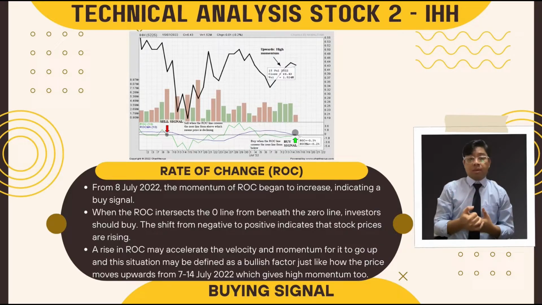An up and down pattern can be seen. So from 8 July 2022, the momentum of ROC began to increase, indicating a buy signal actually. When the ROC intersects the zero line from beneath the zero line, investors should buy. So the shift from negative to positive indicates that the stock prices are rising, and a rise in ROC may accelerate the velocity and the momentum for it to go up, and the situation may be defined as a bullish factor, just like how the price moves upward from 7 to 14 July 2022, which gives a high momentum too.